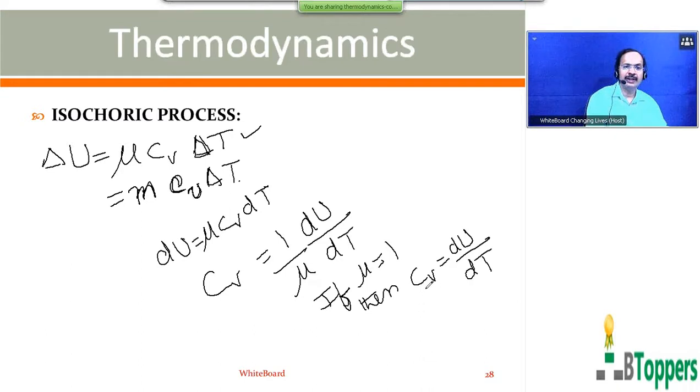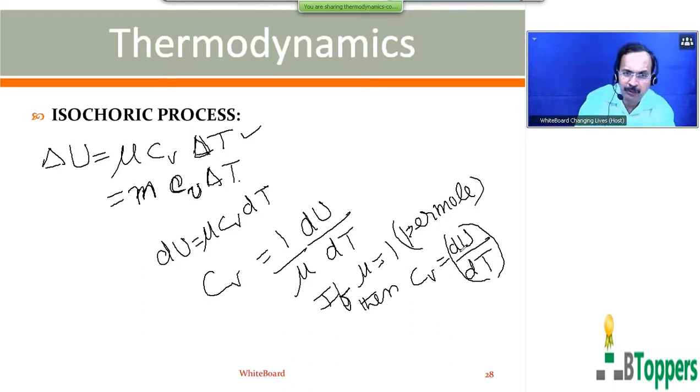So the molar specific heat of the gas at constant volume is numerically equal to the increase in the energy of the gas per mole and per unit degree rise of temperature.